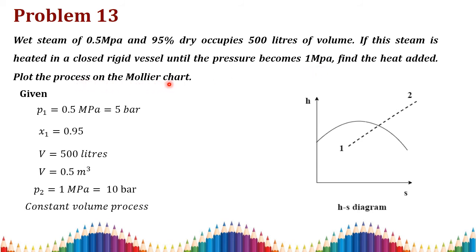Your Mollier chart is between enthalpy and entropy, like this. This is your saturated curve. The initial condition is wet. Below the saturated curve all the points are wet, and above it the steam is superheated. We can mark the initial point here, but the second condition we don't know. Only after solving this problem will we know whether the second state is saturated or superheated. Then only can we draw this diagram.